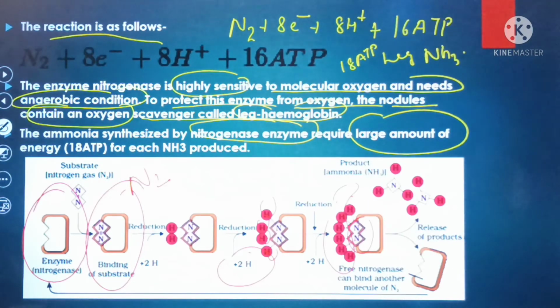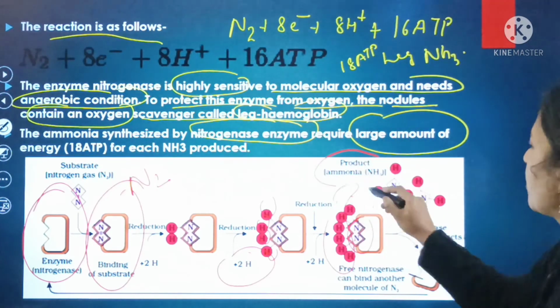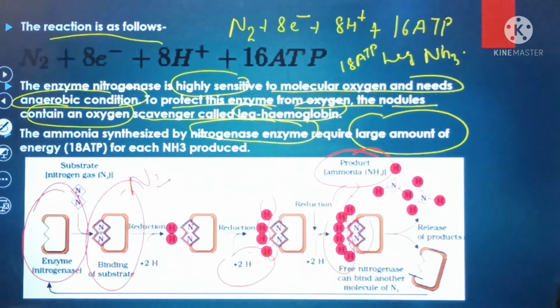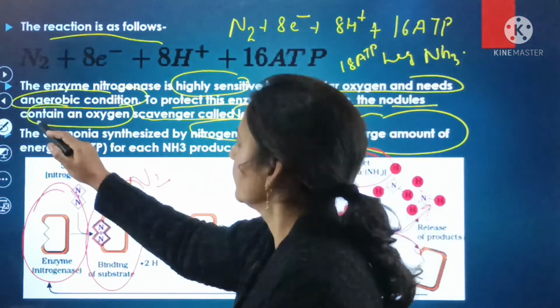Their free nitrogenase can bind another molecule of the nitrogen, क्योंकि यहाँ पर जो free nitrogenase है, these can be directly bind with the another molecules of the nitrogen, and here this is the product of the ammonia, that is NH3, and these are the various releasing products.